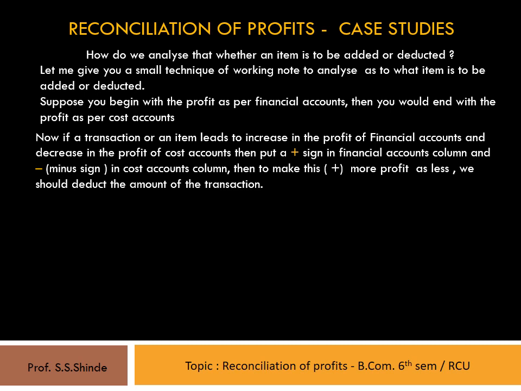Then to make this plus, that is more profit, as less, we should deduct the amount of the transaction. Now this can be put up in a working note, as I said, with the following columns.